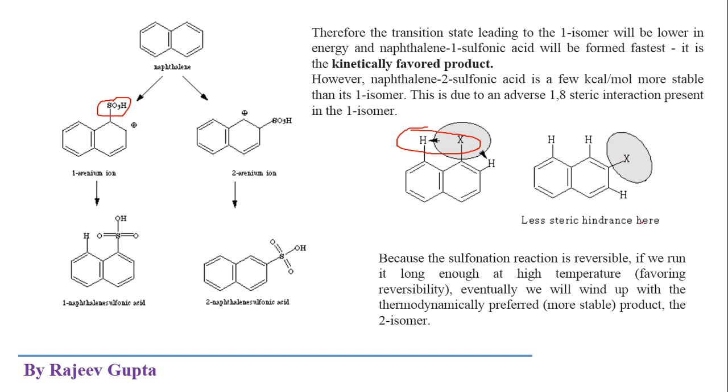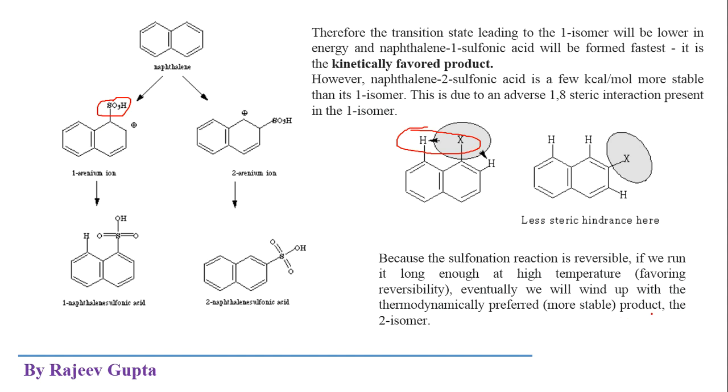So this product will be formed at a high temperature, because the formation of these less stable intermediates could occur in the presence of high temperature. Because the sulfonation reaction is reversible, if we run it long enough at high temperature favoring reversibility, eventually we will wind up with the thermodynamically preferred, that is the more stable product, the 2 isomer.